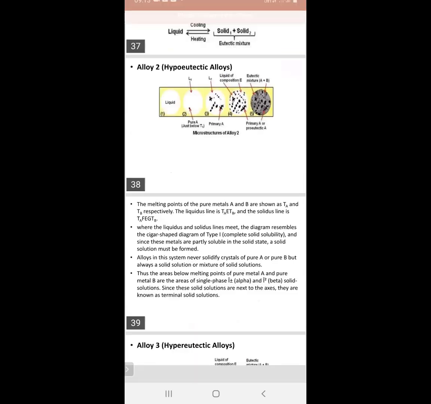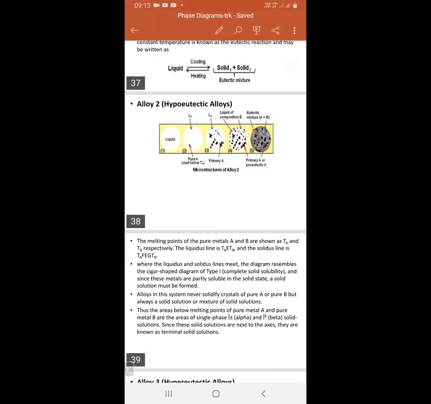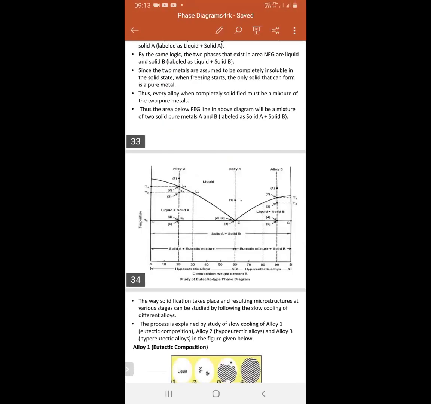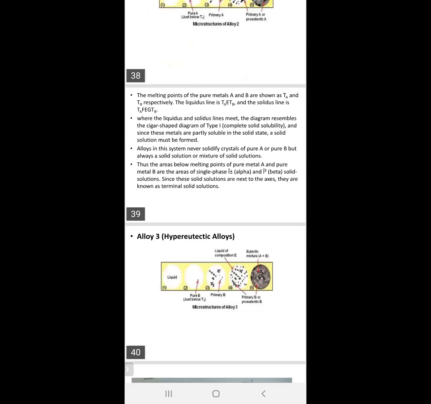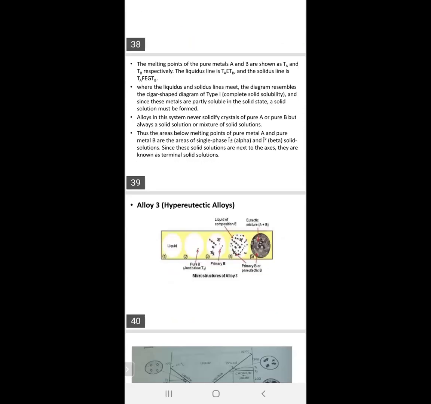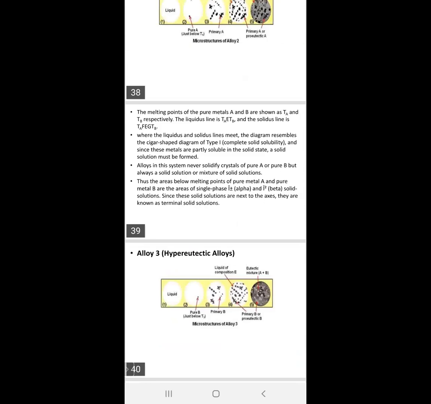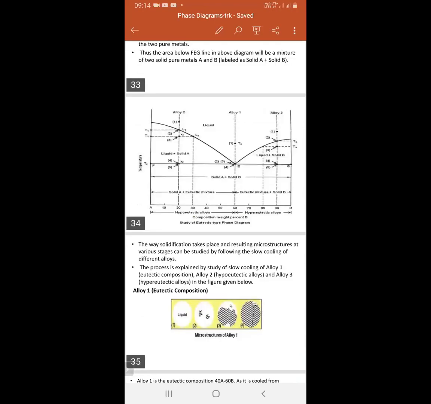What are the terminal solid solutions? Here these are the terminal solid solutions. Next, we'll discuss the next phase diagram. This terminal solid solution means two solid phases are formed. One is the alpha, the other is the beta. Here alpha is solid A, next solid B is the beta. This one is the eutectic mixture. Solid A plus eutectic mixture here, solid B plus eutectic mixture.